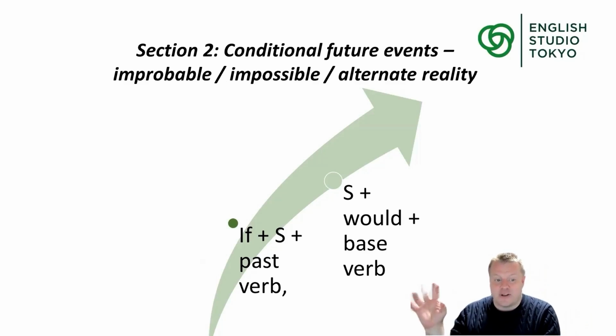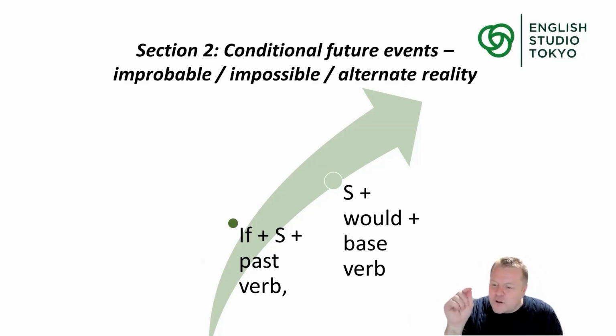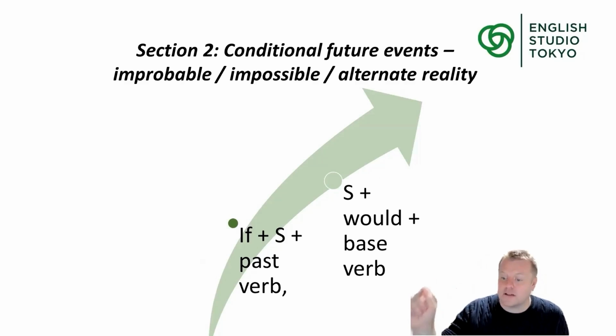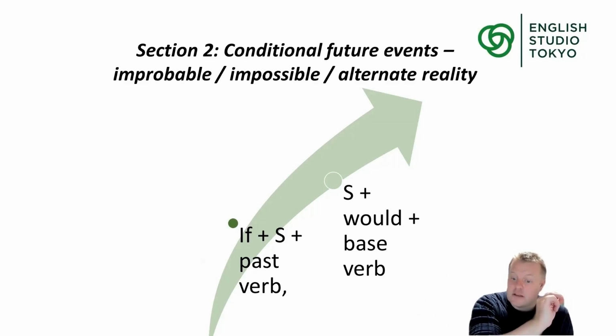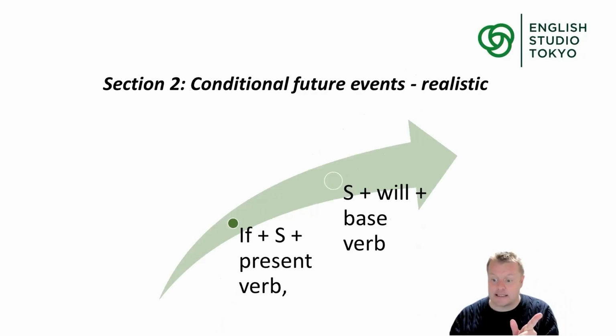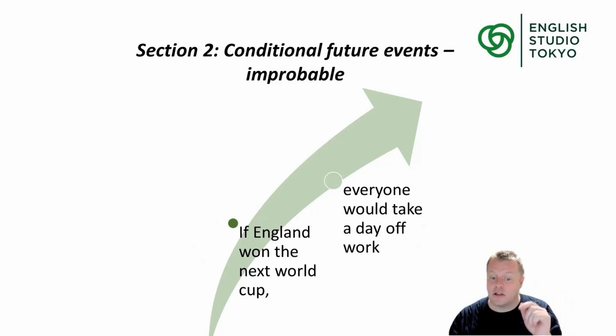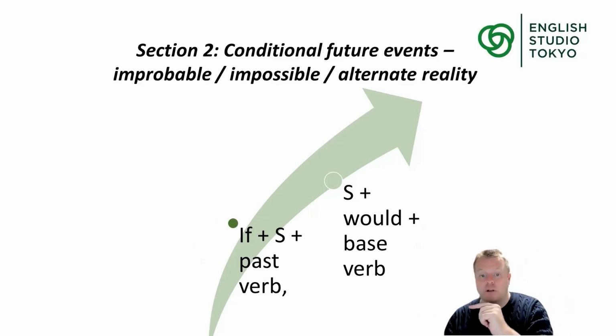In the case of A, you have high confidence that the project will be successful. But in the case of B, you're telling everybody, or the proposal, sorry, in the case of B, you're telling everybody that you don't have much confidence in that. So think how you want to communicate conditional future events. Do you want to communicate a strong chance? If so, use the present tense and will, like this. Do you want to communicate a low chance? If so, use the past tense and would.